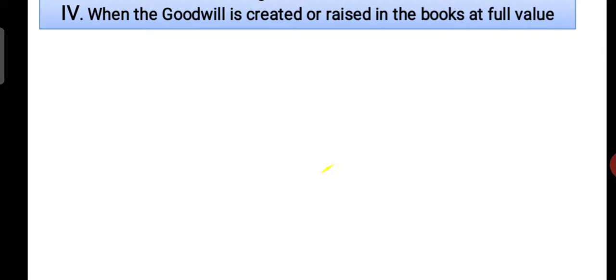Okay, now come to the fourth situation. So what's happening in this situation? You observe, when the goodwill is created and raised in the books at full value. Here the new partner doesn't bring goodwill into the firm in cash. So at that time the firm creates a goodwill account. When it is created, for the full value we write one entry.